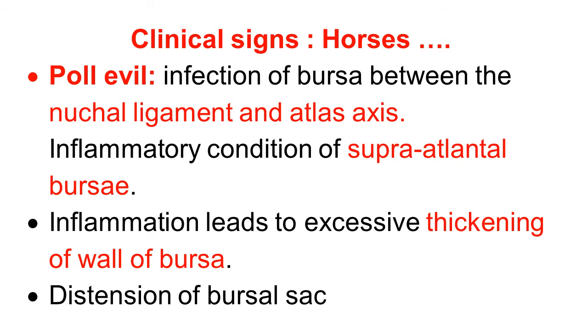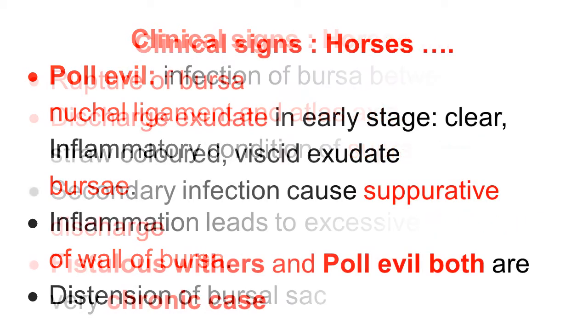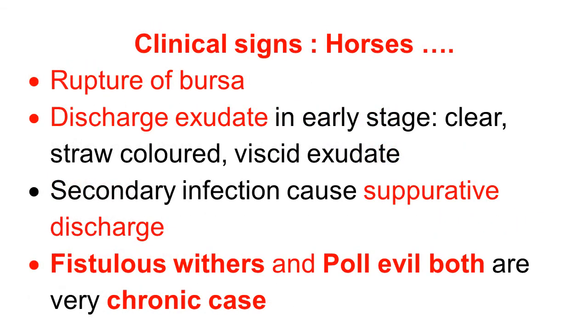In both conditions, fistulous withers and poll evil, there is inflammation of the bursa and it causes excessive thickening of the wall of the bursa. Then there is distension of the bursal sac. The bursa ruptures when they ripen and discharges exudate.